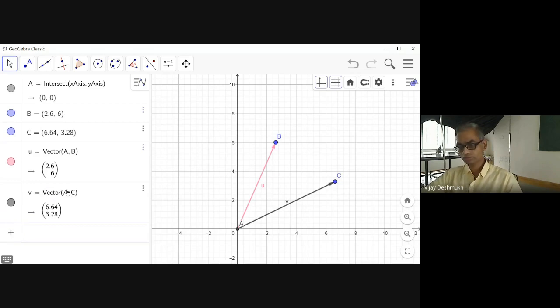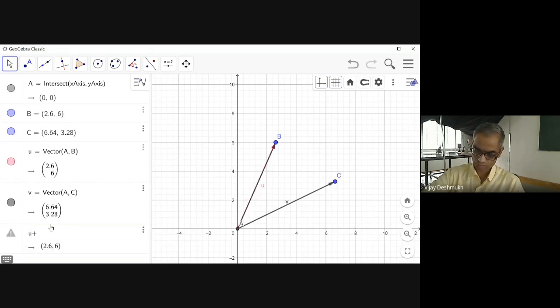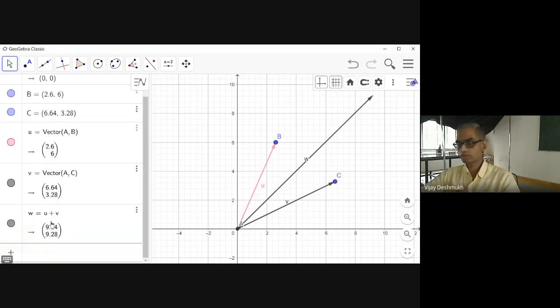And now we add U and V, U plus V. This is different. As compared to the previous one, this is different. Now, why is it different? Direction. Yeah.